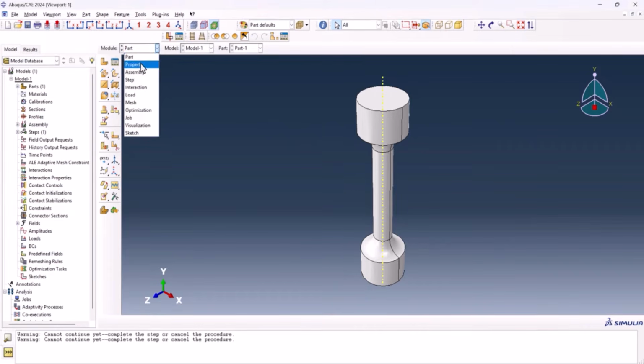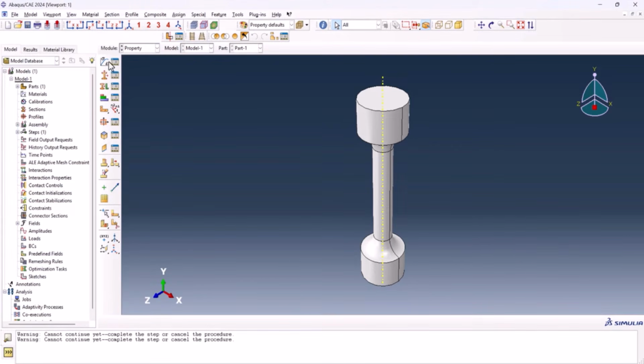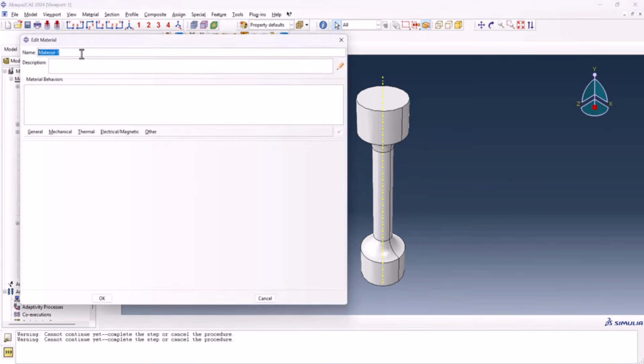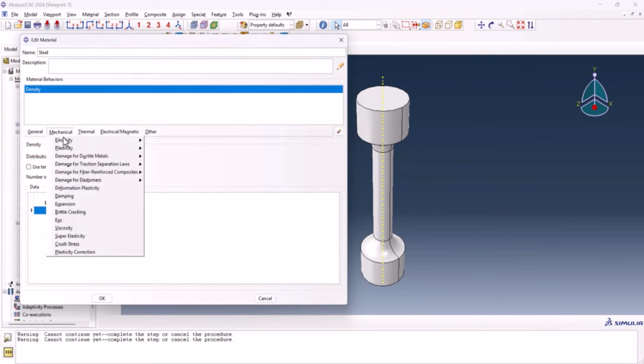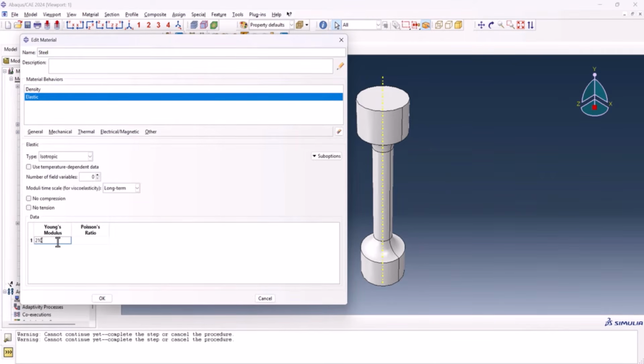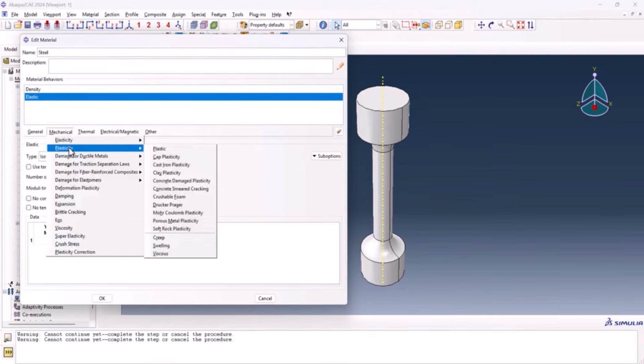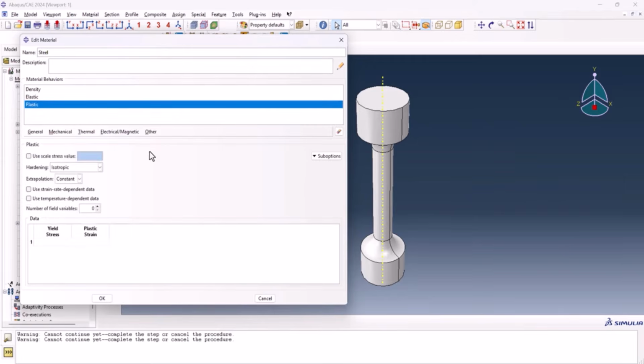Let's go to the property. From property, we create the material properties here. This is steel, general density, as it is millimetric. This should be 7.8 E-9. Mechanical elasticity and elastic, 210,000, 0.3. From mechanical, we go to plasticity and plastic.